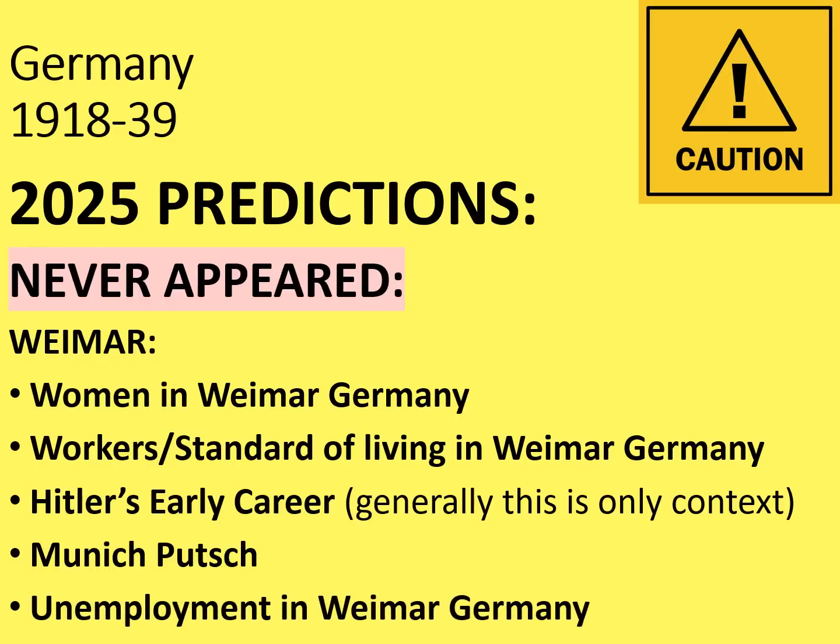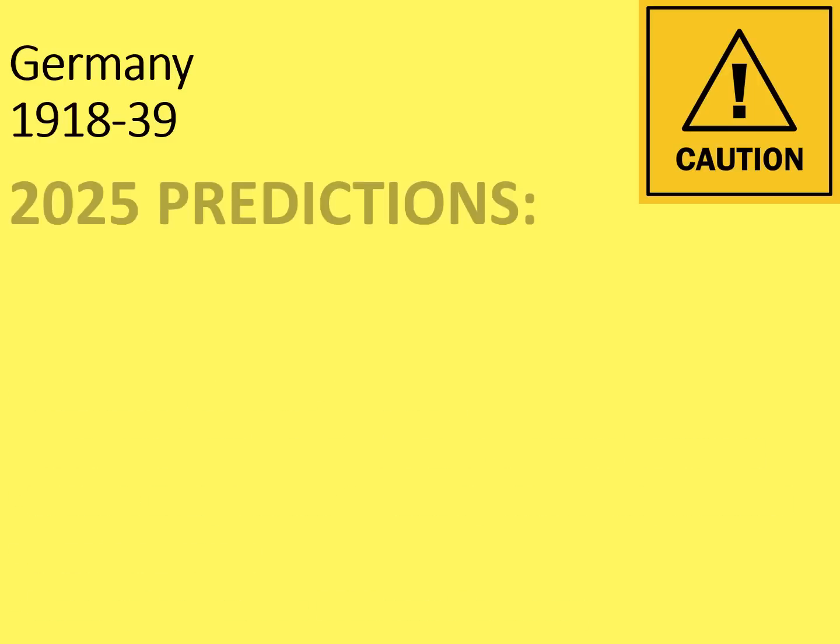And also, unemployment in Weimar Germany hasn't come up as a discrete question. It will have been relevant to questions looking at the rise of the Nazis and Hitler gaining power, but it's not had its own discrete question yet. So that's quite a lot. On to the next part then.